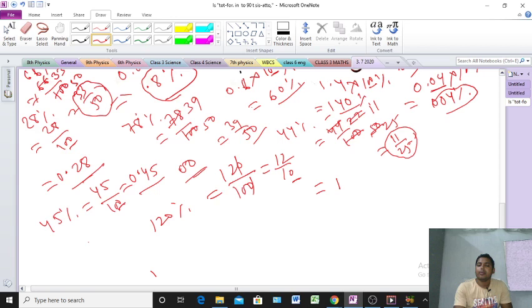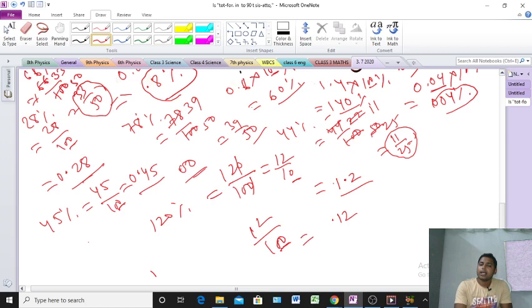Suppose 12 by 100, what will come? Because you have 2 zeros, after 2 digits the point will come. And 1 zero means after 1 digit the point will go. So that's why after 2 here the point is coming. That means 0.12, with one normal 0 put in front. That is the answer. Clear everyone? The next one, question number 4, you will do it. 36%, you just do it.